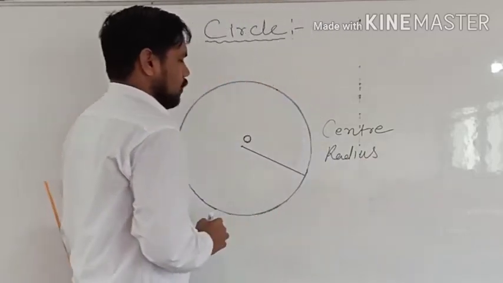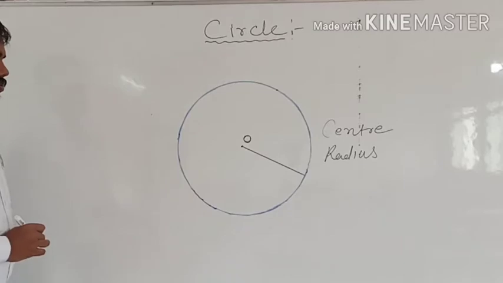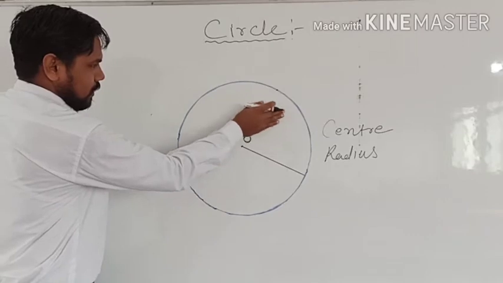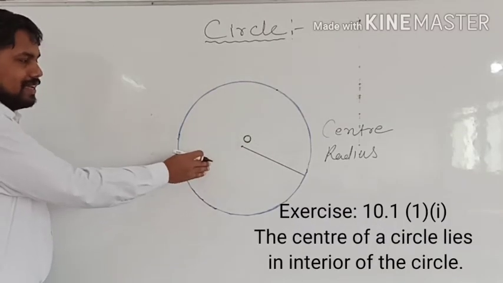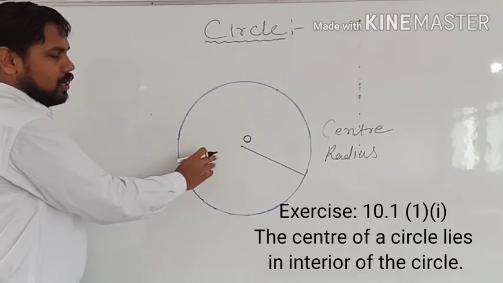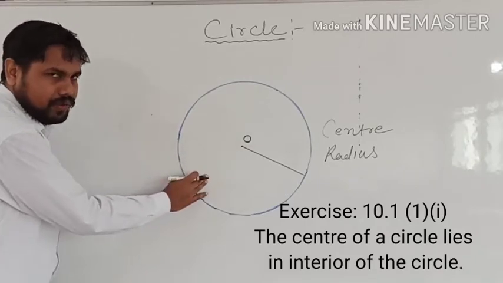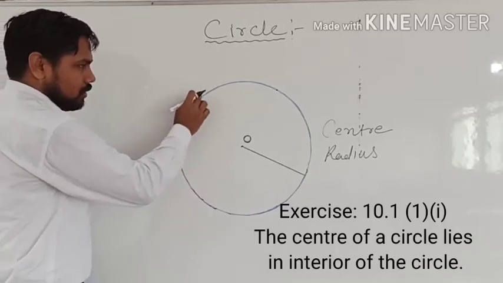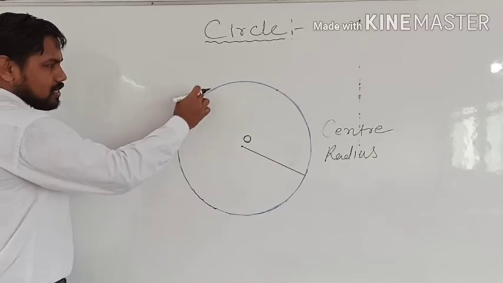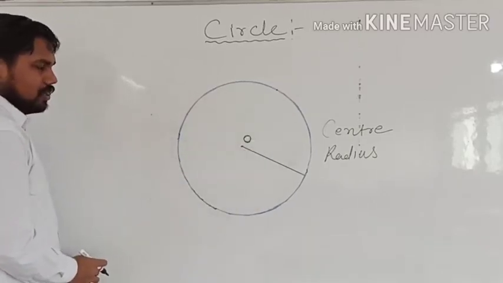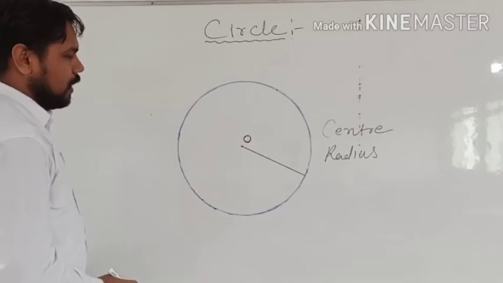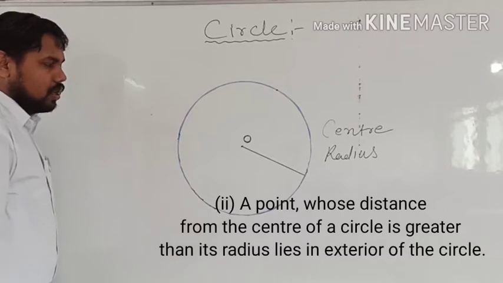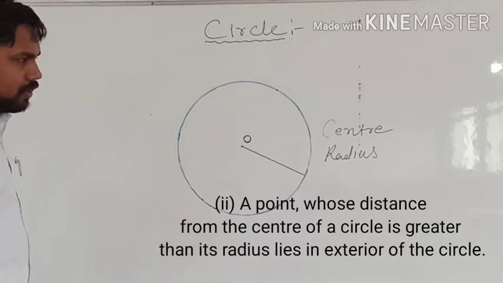And after that we have 3 places in the circle. One is the area inside the circle. If any point is inside the circle, then we will call that the interior of the circle. If any point lies on the circle itself, means on the circumference itself, then we will say that the point lies on the circle. And if I am saying any point lies exterior, out of the circle, then we will call that point outside the circle.